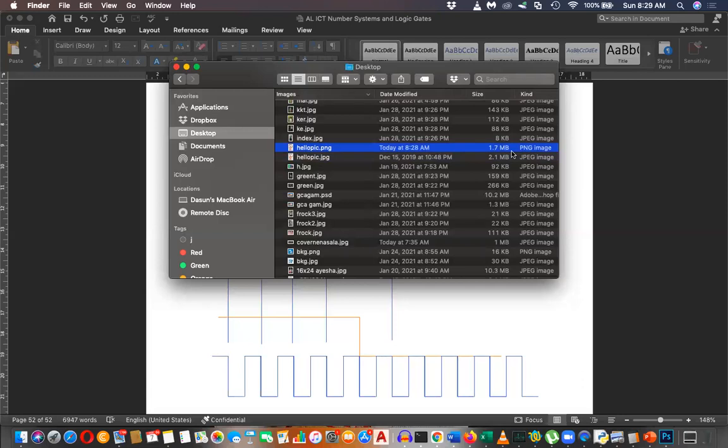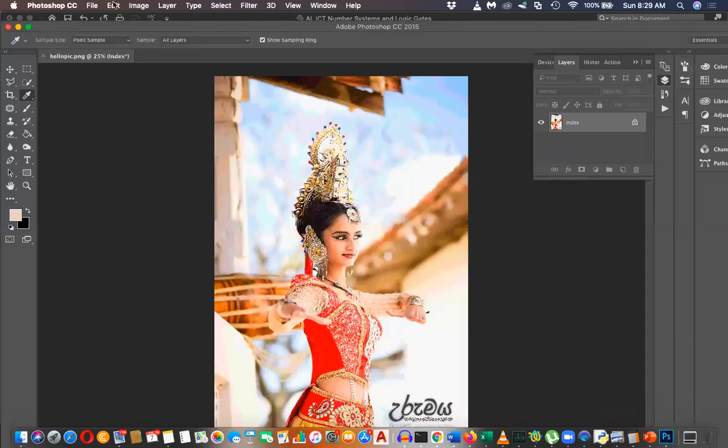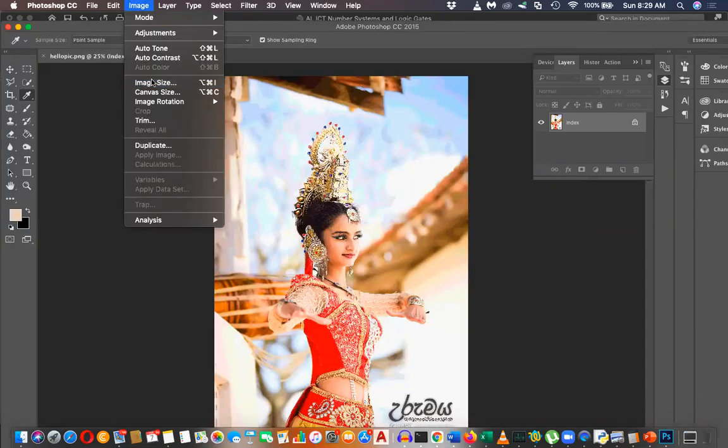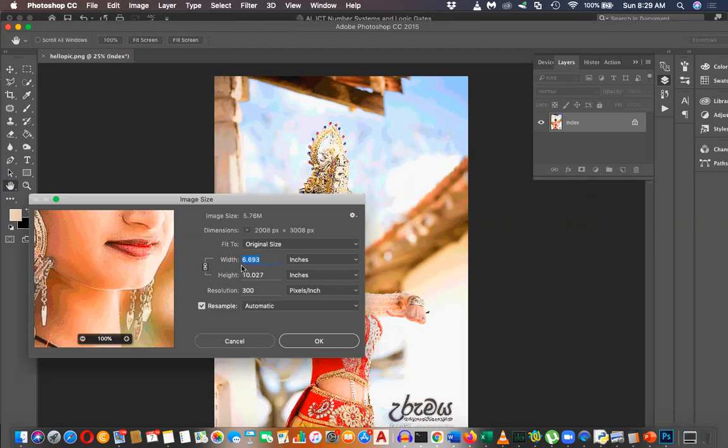File size means the storage capacity, right? Reducing the color will reduce the file capacity, not the file size. Sorry, wrong. File size is still the same. If you measure the image size, the still image is 6 inches by 10 inches.